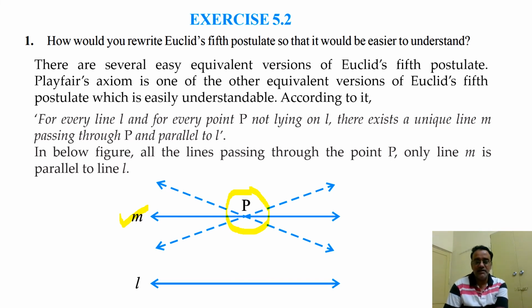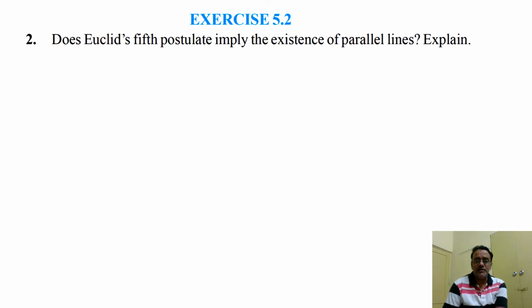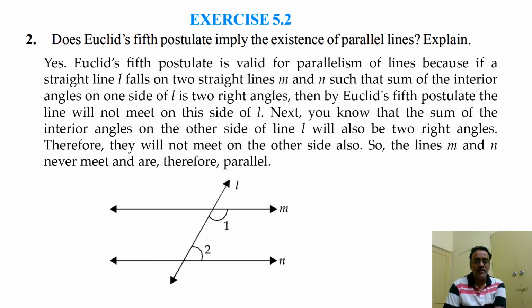Okay, right? So does Euclid's fifth postulate imply the existence of parallel lines? Explain. Yes, because Euclid's fifth postulate is valid for parallelism of lines. If a straight line falls on two straight lines M and N, such that the sum of the interior angles on one side is two right angles, that is 180 degrees, then according to the fifth postulate they never intersect on this side.